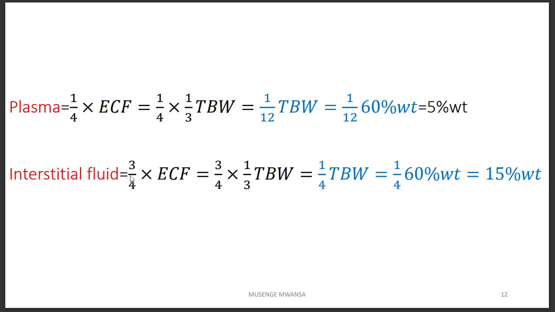And then the interstitial is going to be 3 out of 4 of ECF. And we know ECF is 1 over 3 of total body water. Total body water also is 60% of the weight. So the interstitial is going to give us 15% of the weight. If we add 15% and 5%, it gives us the 20%, which is of ECF. Right.